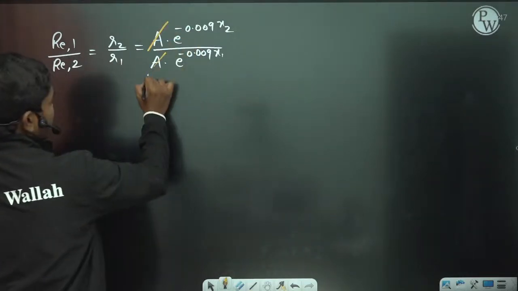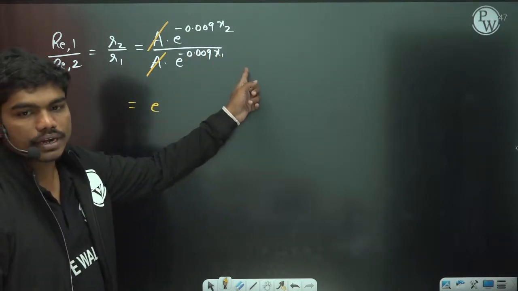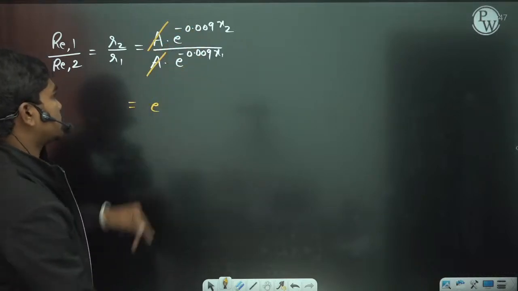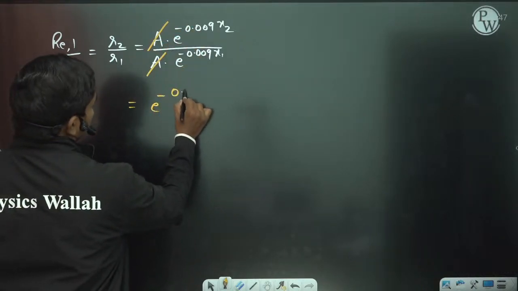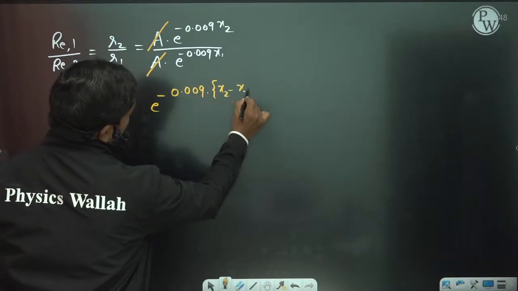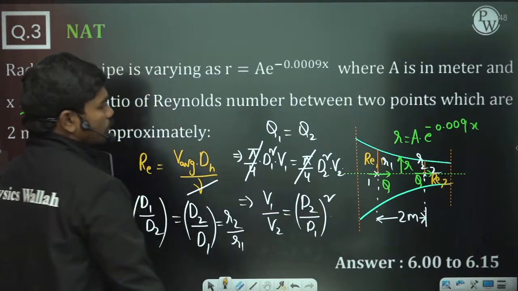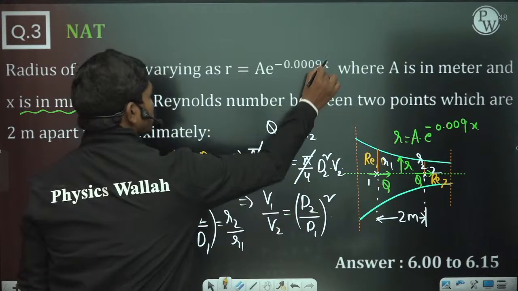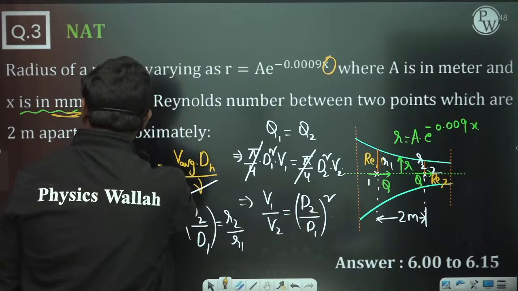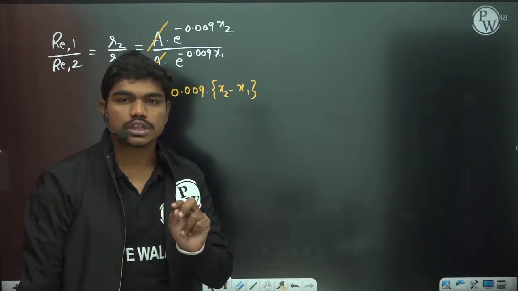If you cancel this a, then using the power m by n format, a power m minus n, you get e to the power minus 0.009 times (x2 minus x1). Given these two points are 2 meters apart, when substituting you need to use mm, because in this formula x is given in mm. So x2 minus x1 is 2 meters, which means 2000 mm.